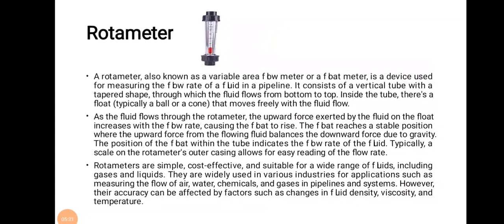Now next is rotameter. A rotameter, also known as a variable area flow meter or a float meter, is a device used for measuring the flow rate of a fluid in a pipeline. It consists of a vertical tube with a tapering shape through which the fluid flows from bottom to top. Inside the tube, there is a float that moves freely with the fluid flow.